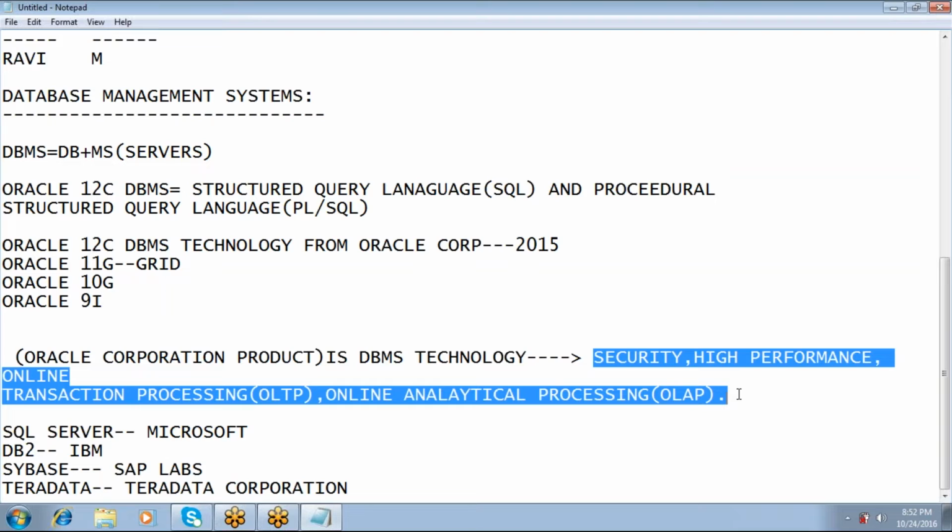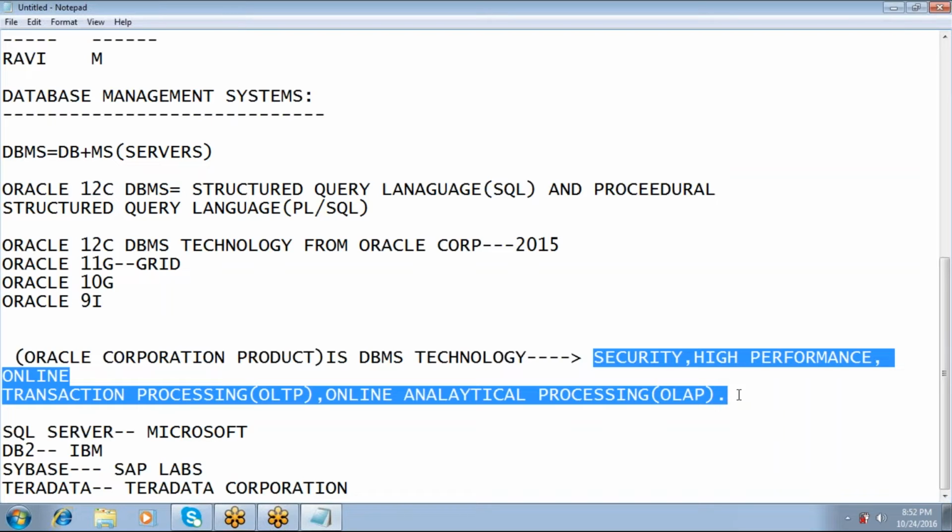Here you can find the blue color highlighted statements. The other software like SQL Server, DB2, Sybase and Teradata don't have the features that Oracle has.